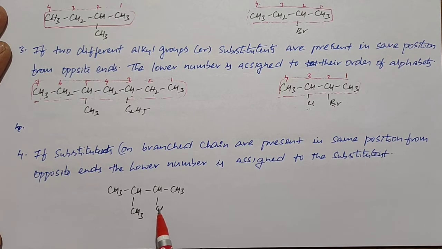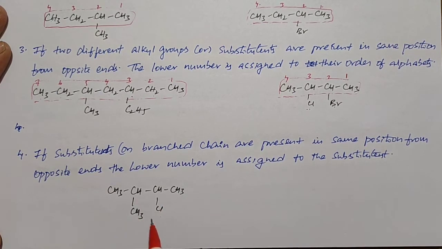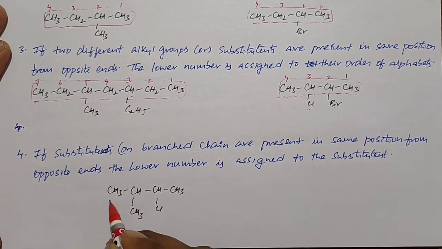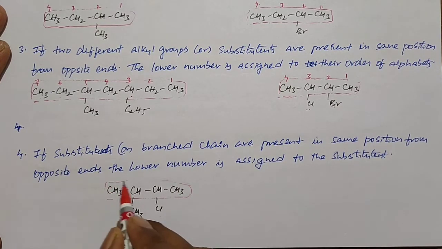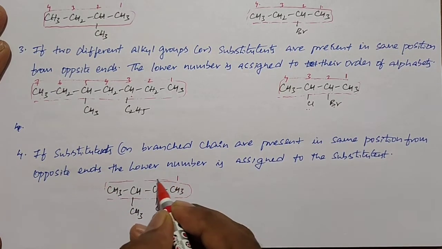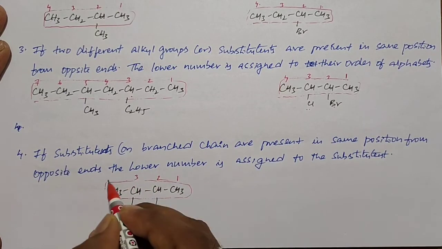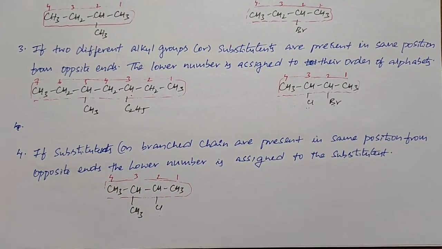So here also we get the 5. So the sum of the positions from left to right and right to left are similar. So in that situation, if you observe, we have one methyl group branch and one chloro substituent. So in that time, if positions are similar, we need to give the least number to the substituent. So this is the parent chain, and we need to give the least number to the substituent. So this is the order of numbering.